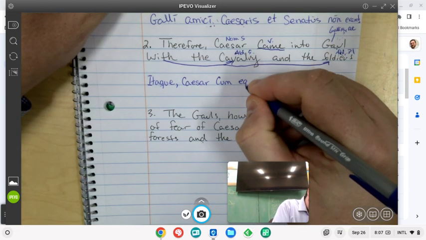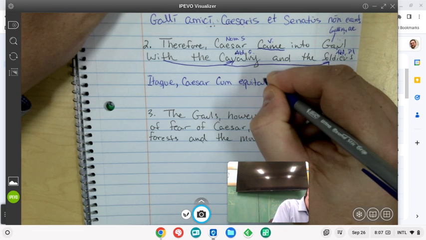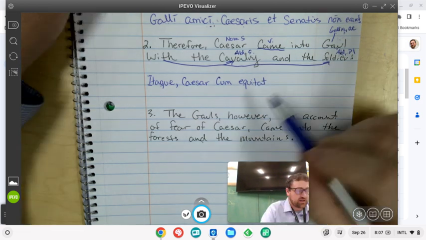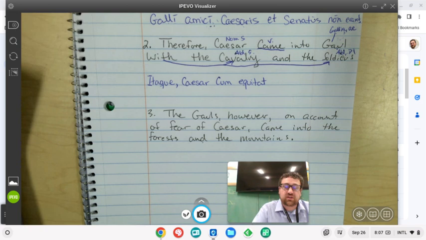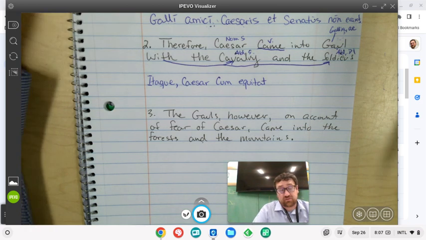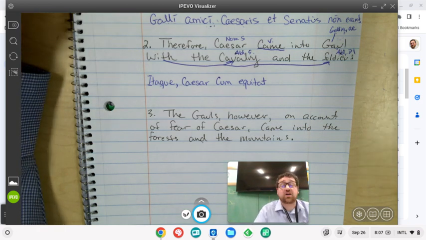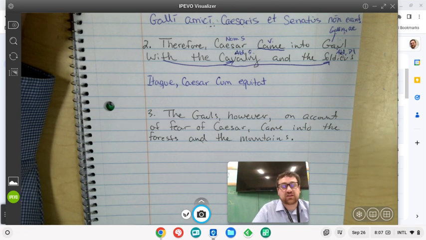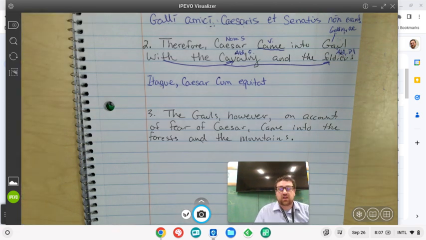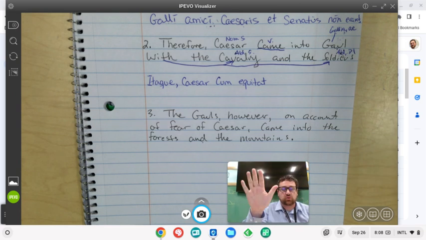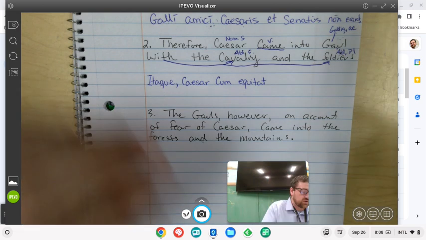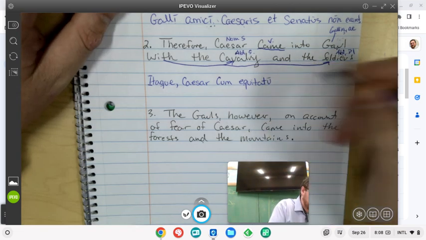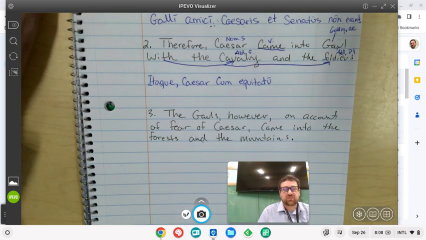So I'm going to put equitat, my stem, and we need to know the ablative. And if you know the declension, you can just sing the song until you get to the ablative, which is the fifth one down. So remember, this is the chant one. Us, us, ui, u. So equitatu with a macron.